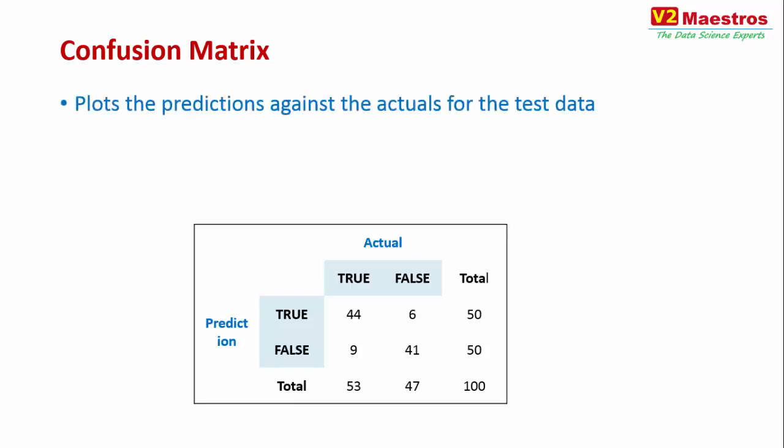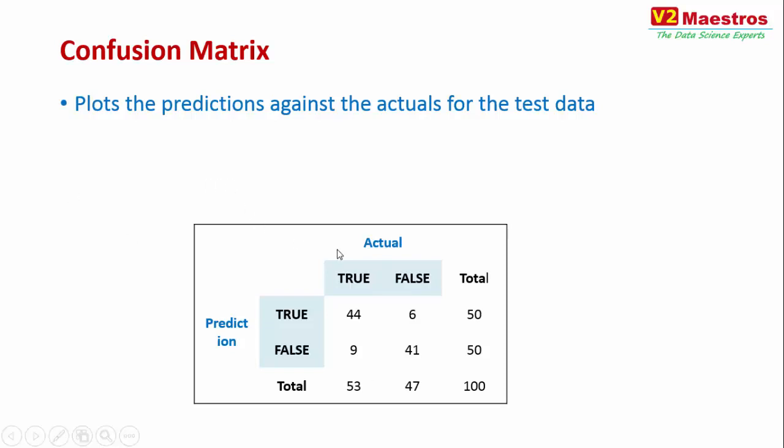A confusion matrix is built by plotting the predictions against the actuals for the test data. So you basically build a model with the training data set, then use that against the test data to actually test the model. Then you plot this confusion matrix in which the actual values of the outcomes or the target variables are plotted here as columns. In this particular case, it is a Boolean outcome, a true or false outcome.